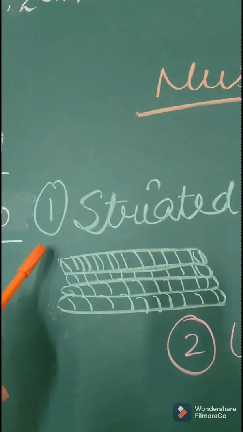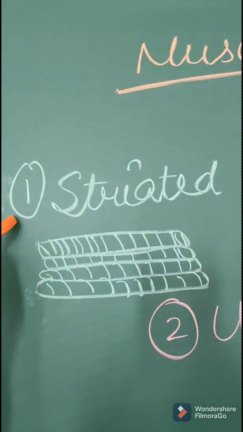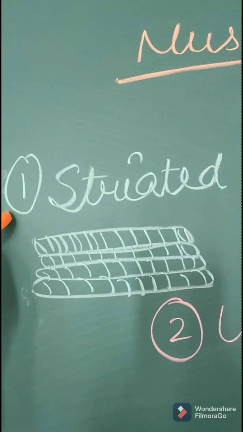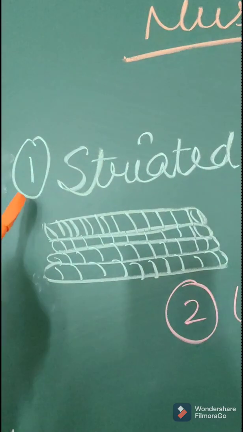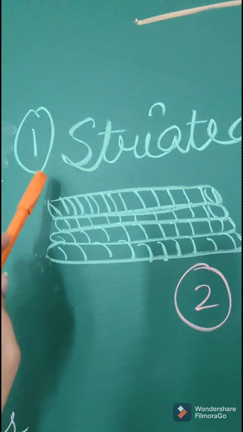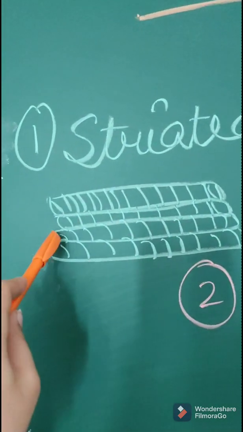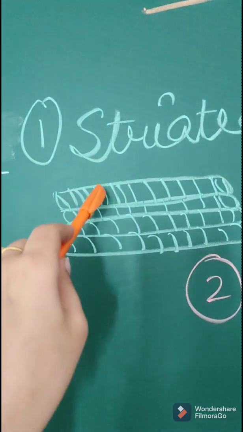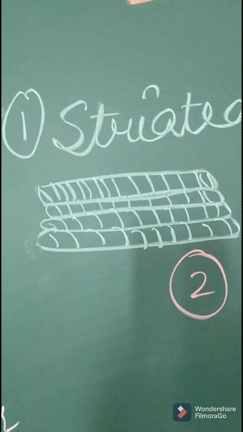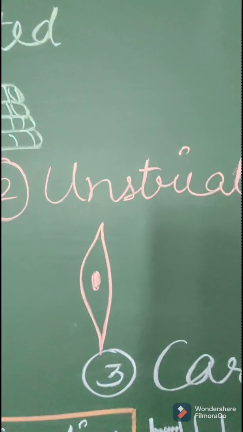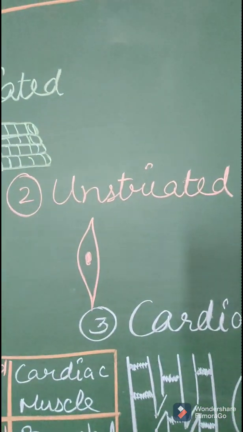This is the first type of muscular tissue, known as striated tissue or striated muscles. You can see in this tissue long cylindrical cells are present. They have bands on them. This is the structure of striated. Next we have the structure of unstriated.